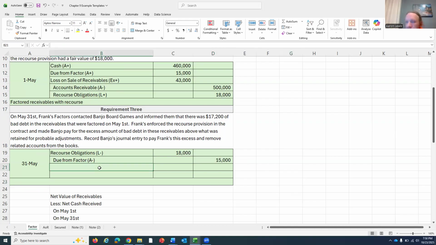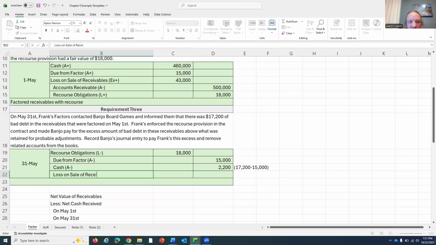And then, as I said earlier, that $15,000 that they withheld isn't sufficient to cover the $17,200 in bad debt. And if they're enforcing this recourse provision, we have to pay them the difference between the actual bad debt and the $15,000 they retained, and that would be $2,200. I guess for the sake of having math for your notes over there, I got that from 17,200, the actual bad debt, minus the amount they originally retained. And then we've got our loss on the sale of receivables that we have to fix. In this case, it's going to be a credit.